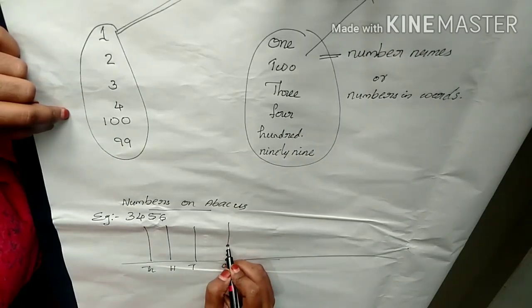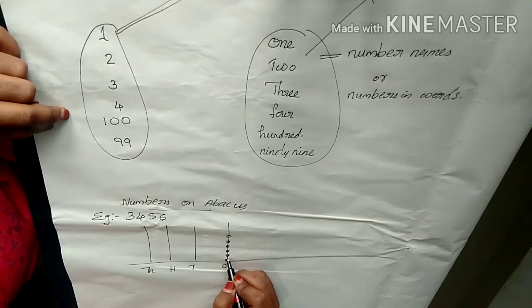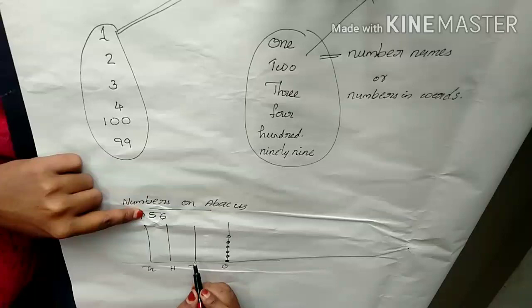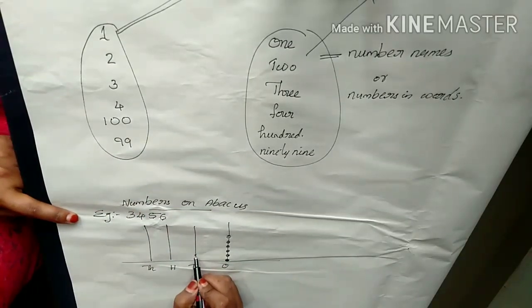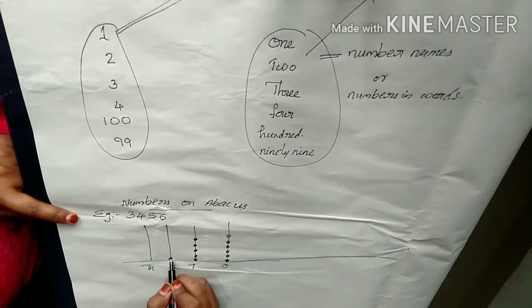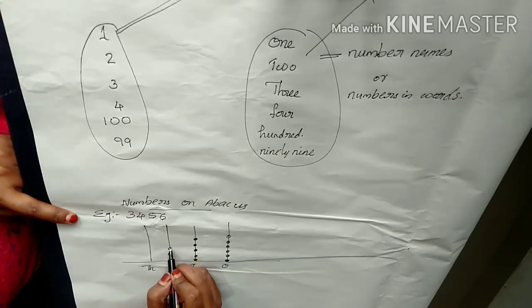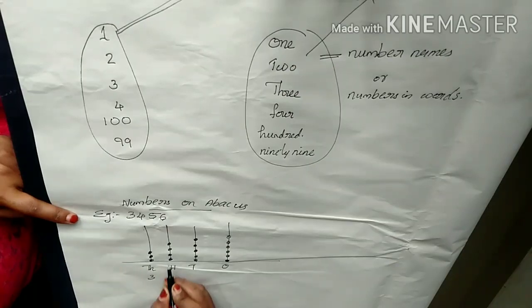Okay, listen here. First we check the places. Ones, tens, hundreds, thousands. Then first they ask which number. So in the ones place we put 6 bubbles, 6 balls. Okay, then in the tens place 5 balls, then in the hundreds place 4, and in the thousands place we put 3.